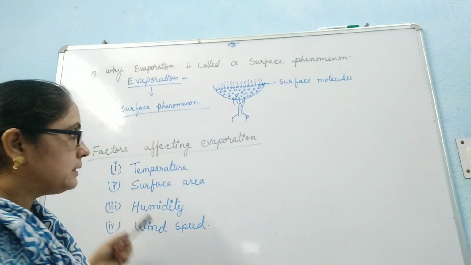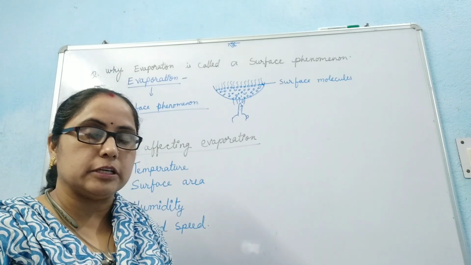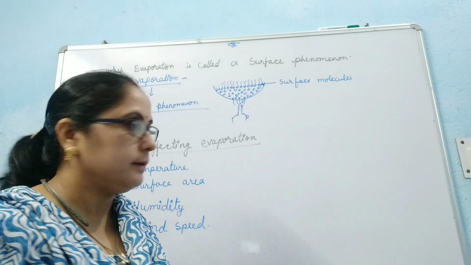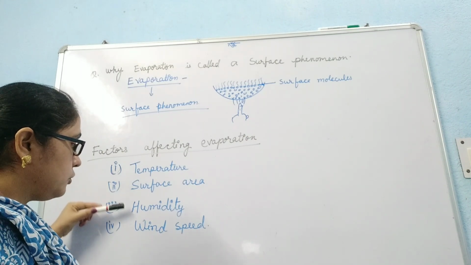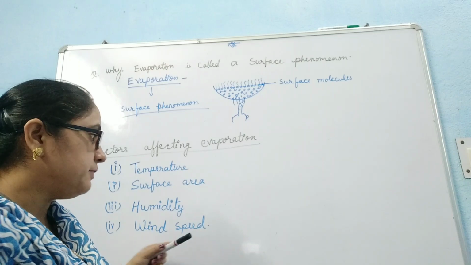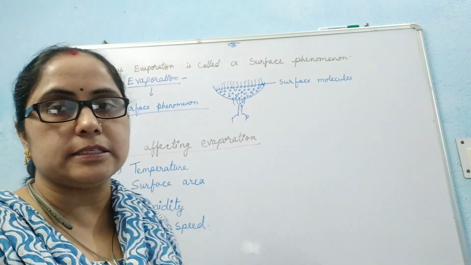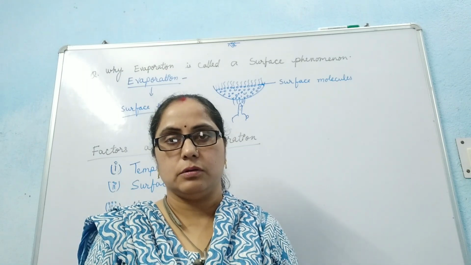Now, there are some factors which affect the rate of evaporation. These factors are temperature, surface area, humidity, and wind speed. These factors we will discuss one by one in detail in the next video. Thank you.